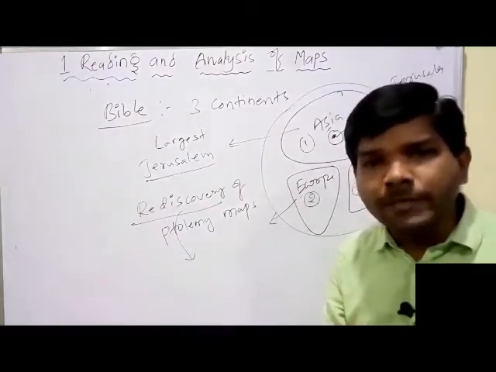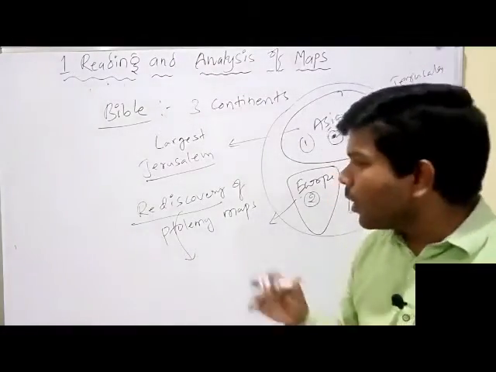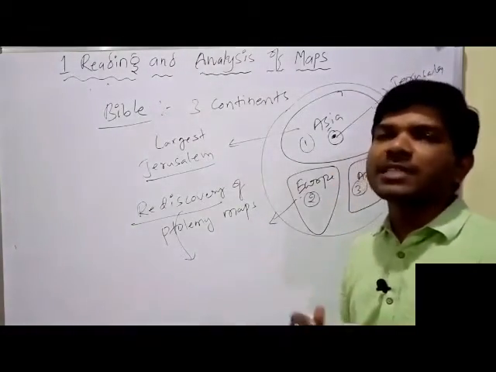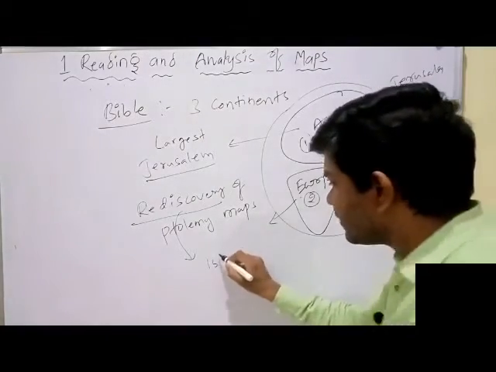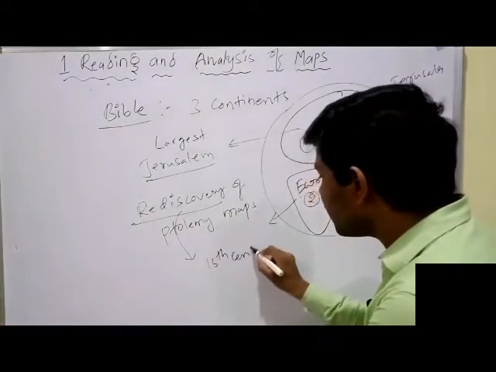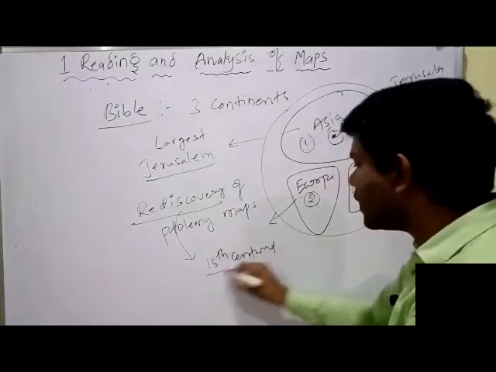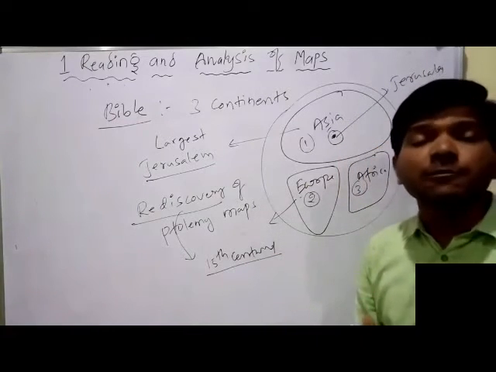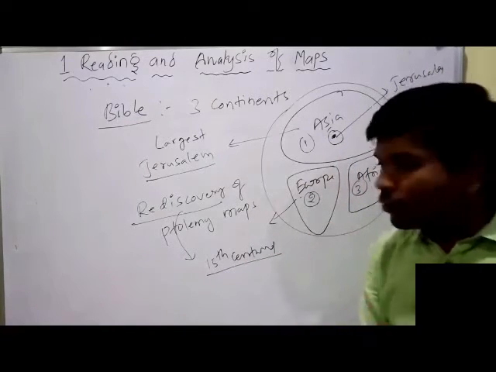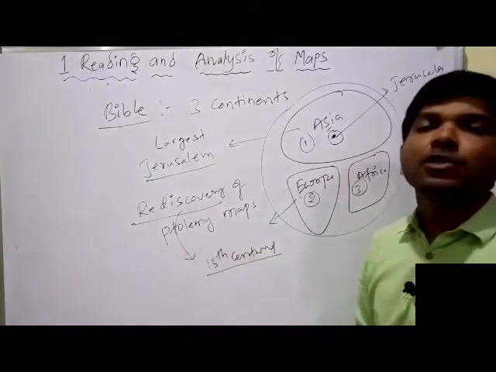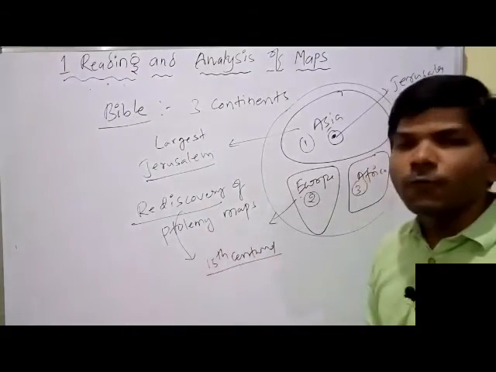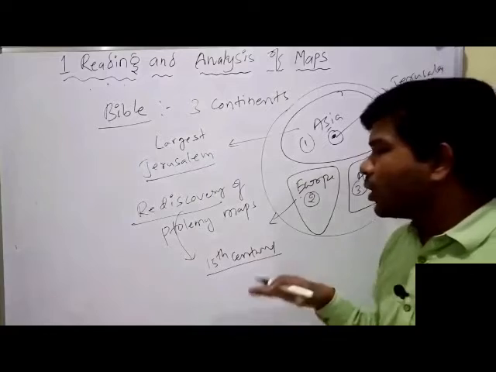Some of Ptolemy's books were rediscovered in the 15th century. In the 15th century, so many countries and persons were interested to make maps, inspired by Ptolemy.